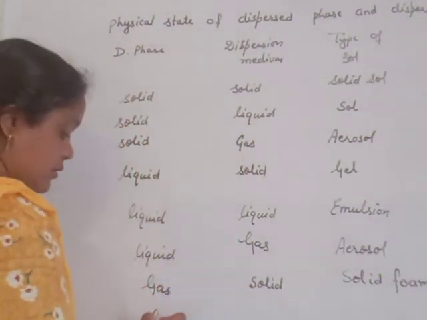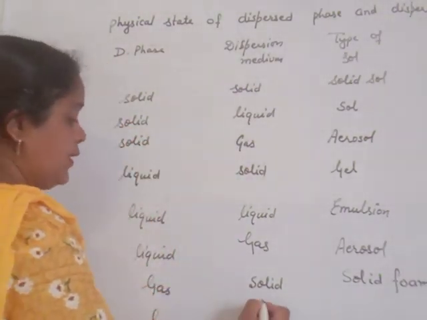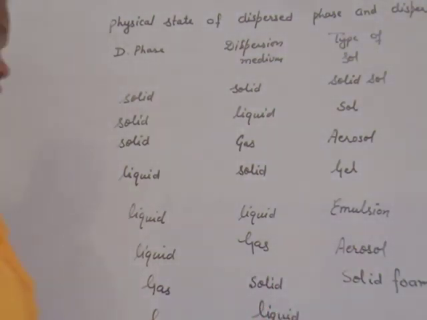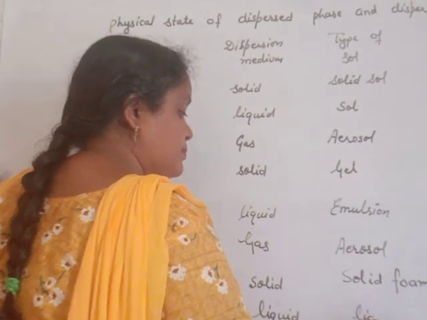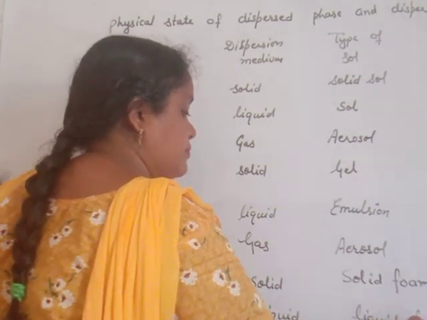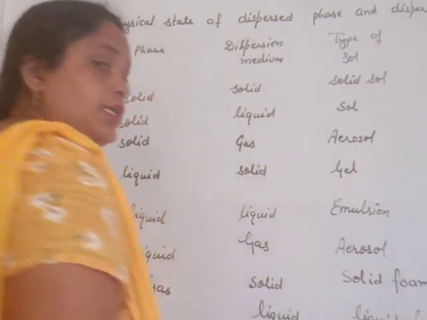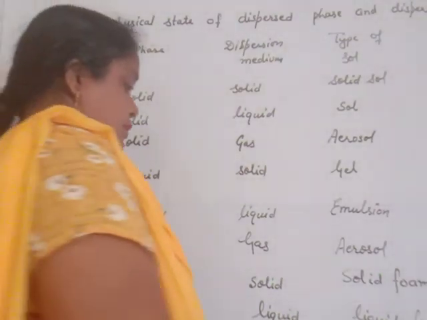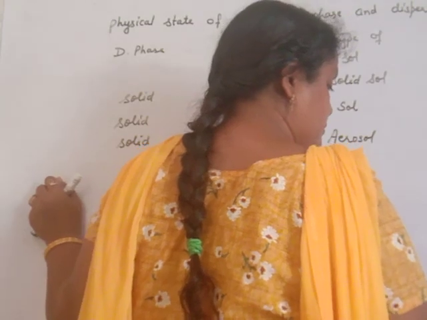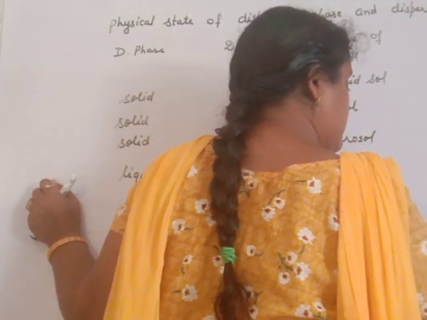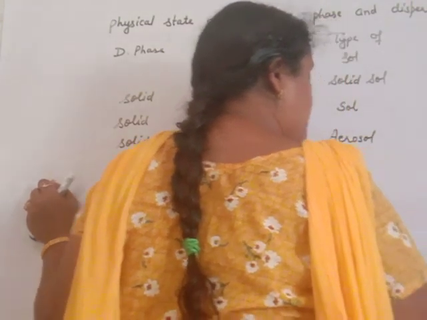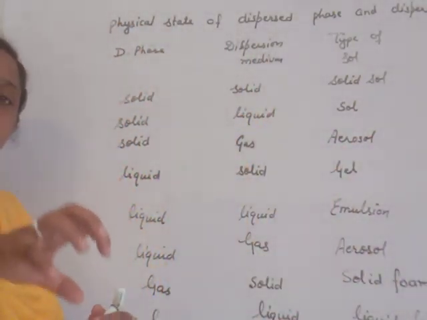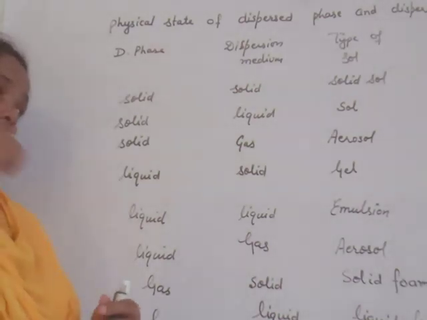Now, gas is the dispersed phase and liquid is the dispersion medium. Then it is known as liquid foam. Example, easy one: soap lather. When soap solution is shaken very well, air bubbles get fixed into it and form foam.